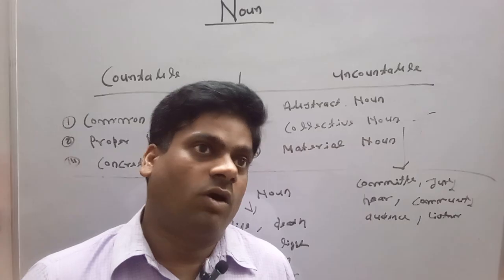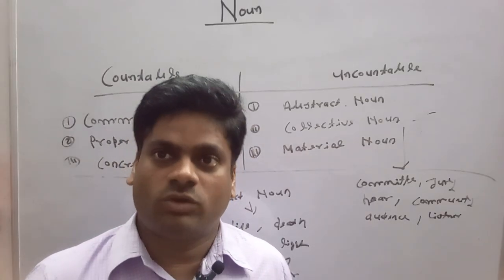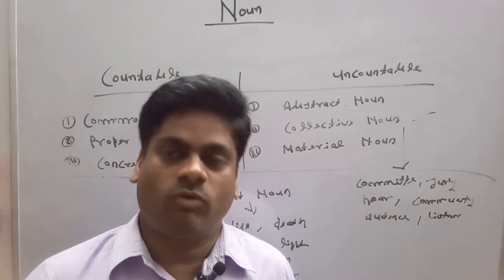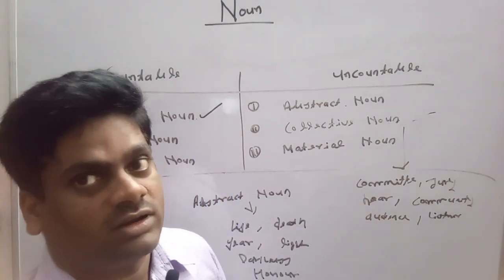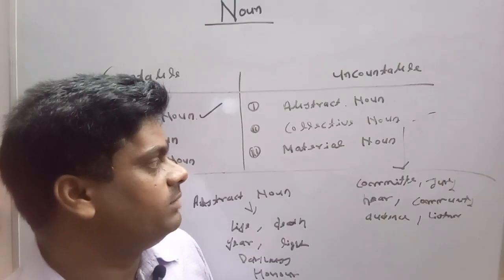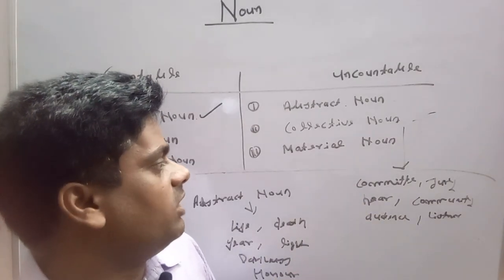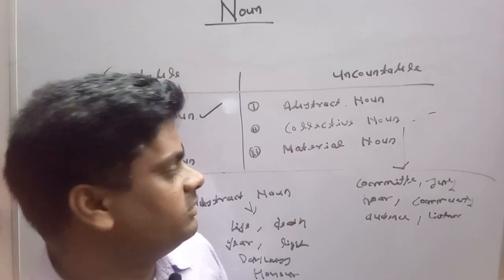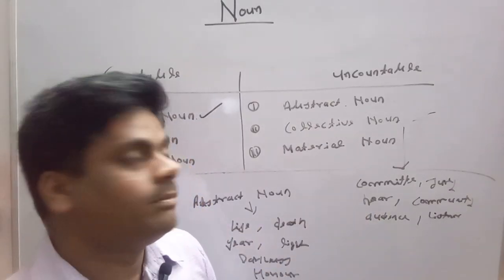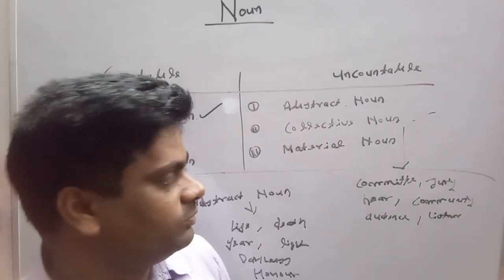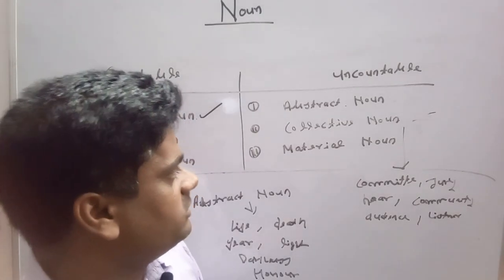If all the members of the committee are unanimous, of one opinion, then the committee will work as a singular noun. But if all the members of the jury or committee are not unanimous, then the committee or jury will work in a plural form. They will accept a plural verb, not a singular verb. So this is the basic difference.